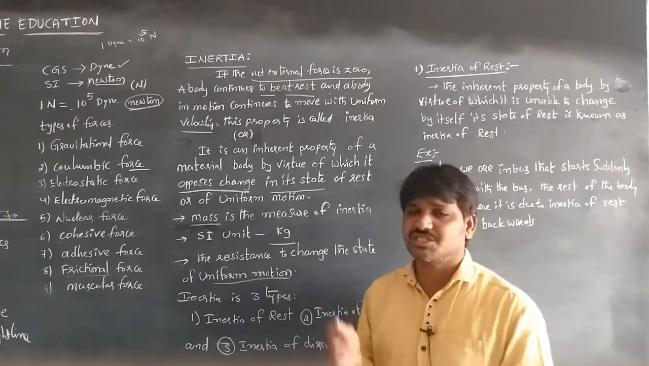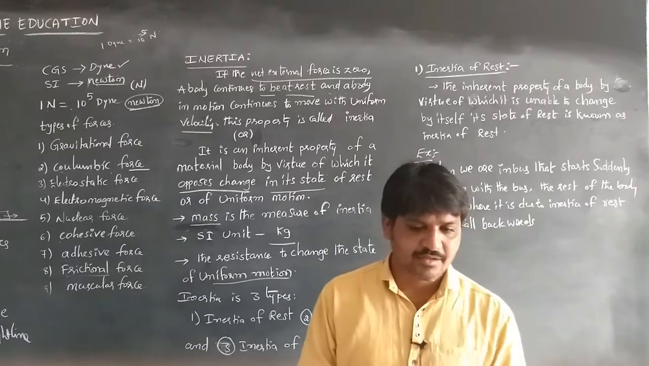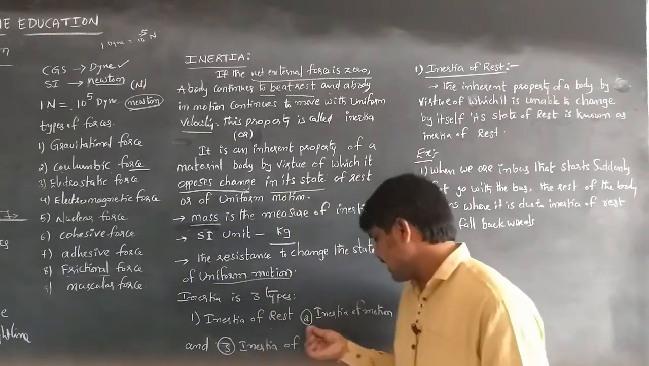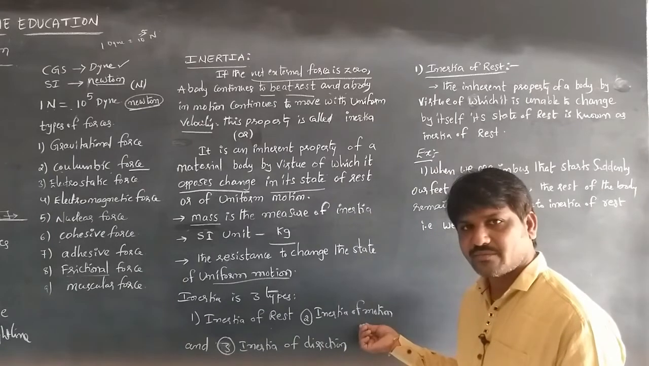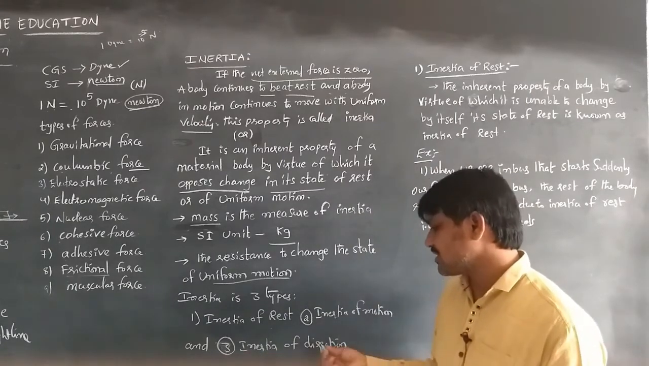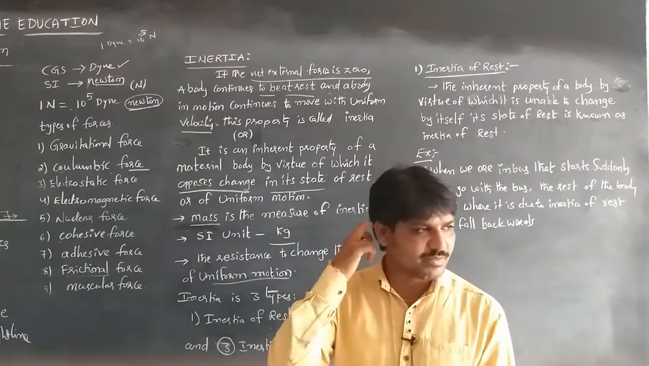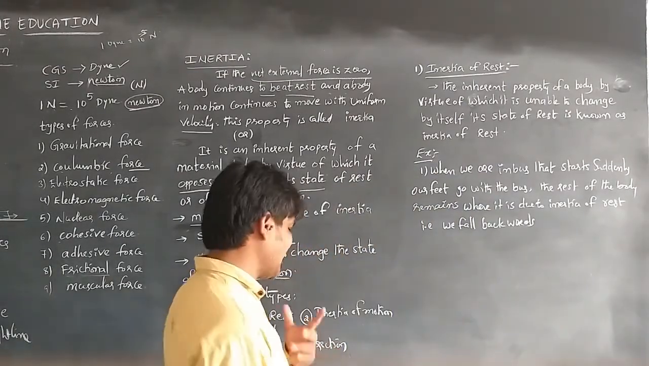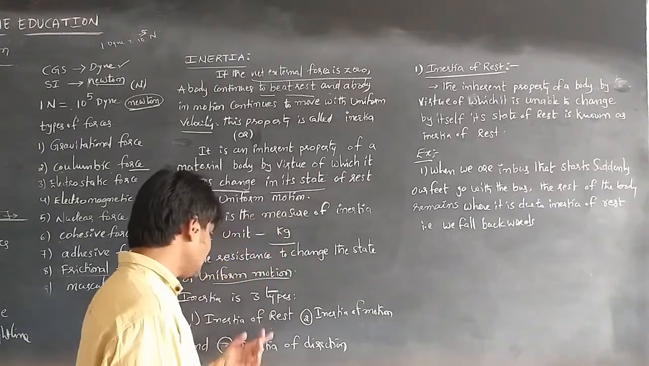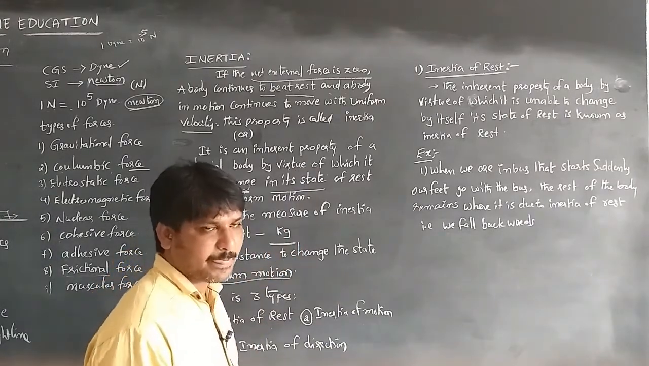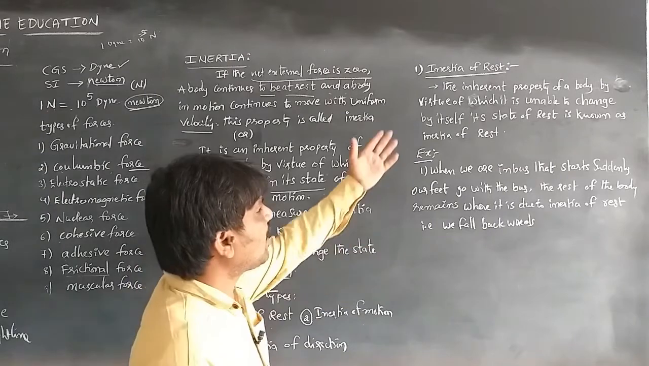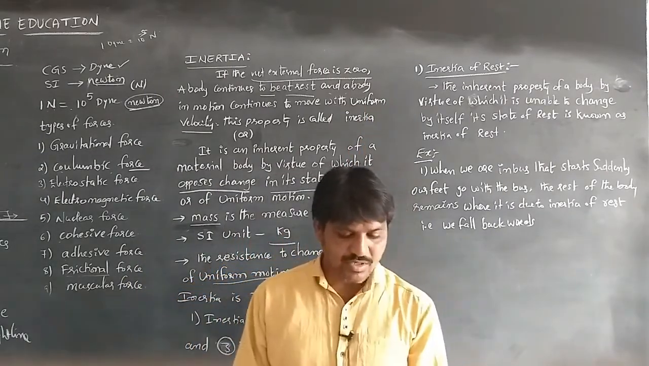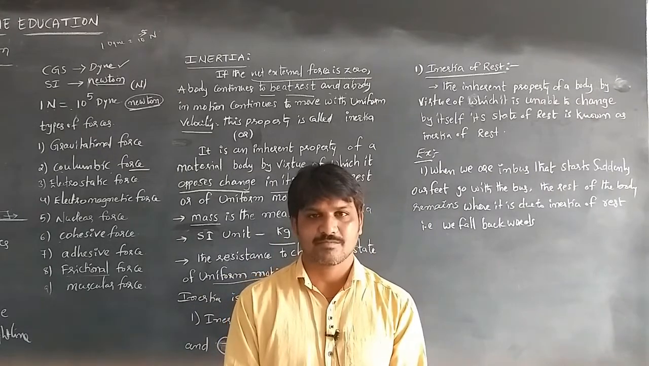And inertia is of three types. The first one is inertia of rest, the second one is inertia of motion, and the third one is inertia of direction. These are the three types of inertia. First of all, what is inertia of rest?